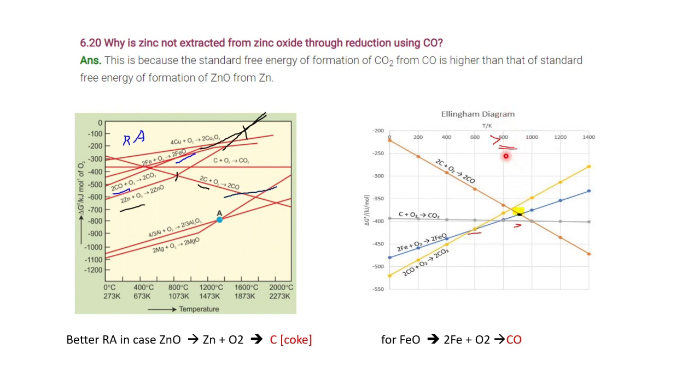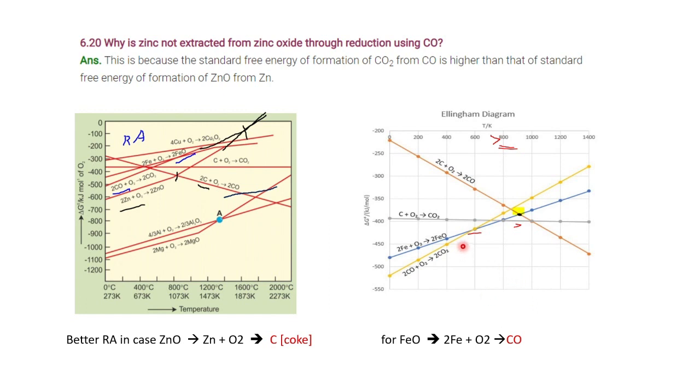Okay, about 970 Kelvin it will be meeting. Iron oxide meets carbon at about 970 Kelvin. So carbon monoxide is the better reducing agent for iron oxide, but coke is the better reducing agent for zinc oxide. These two we should remember.